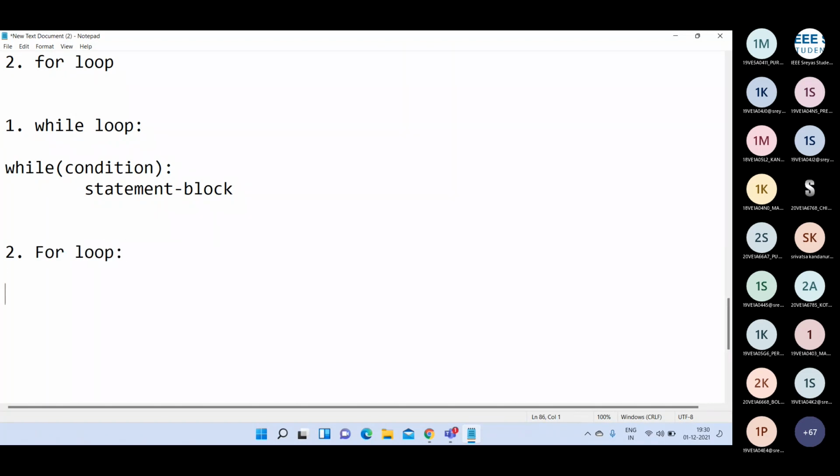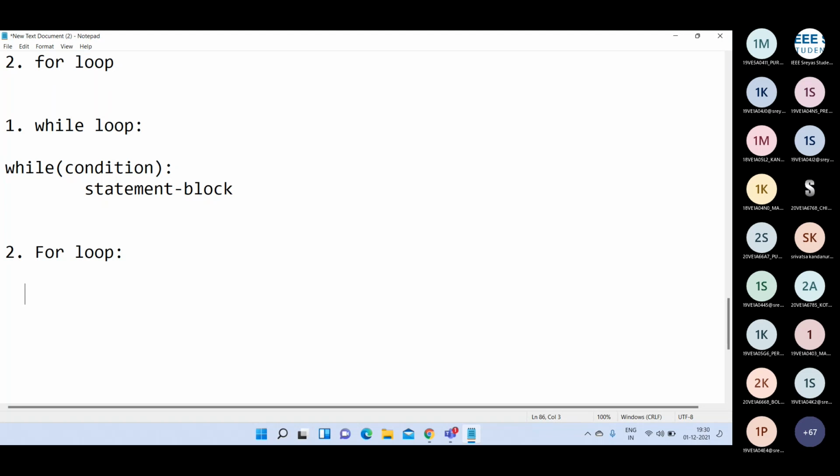for loop. This for loop can be used when the programmer knows how many times the statements are going to be executed. If the programmer knows exactly how many times the statement block is going to be executed, then the programmer should use for loop.